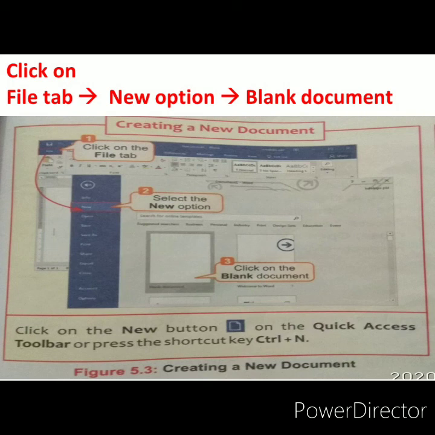The blank document will be created. In that document you can write your data. This is the process of creating a new document. There are 3 steps. First step, click on the File tab. Second, select the New option. Third, click on the blank document.